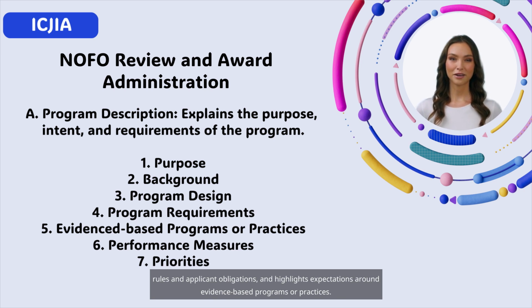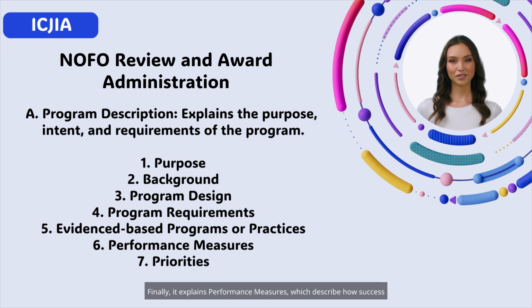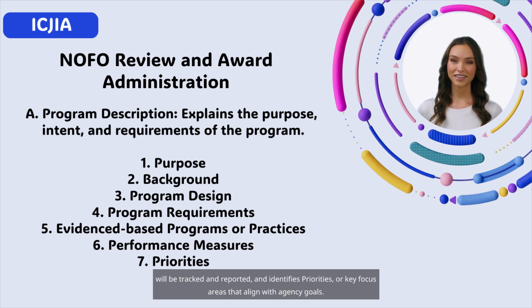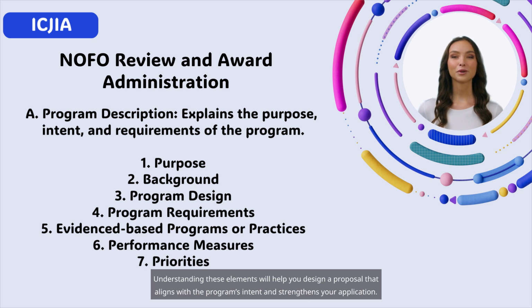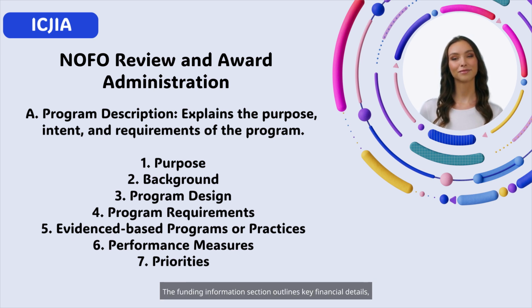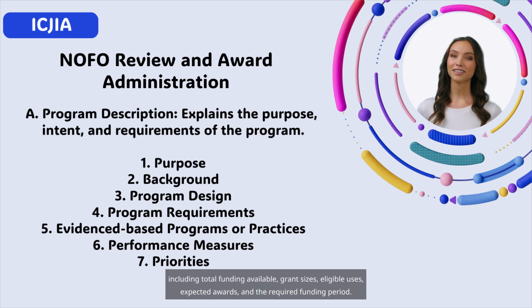The section also outlines program requirements, including eligibility rules and applicant obligations, and highlights expectations around evidence-based programs or practices. Finally, it explains performance measures, which describe how success will be tracked and reported, and identifies priorities, or key focus areas, that align with agency goals. Understanding these elements will help you design a proposal that aligns with the program's intent and strengthens your application.